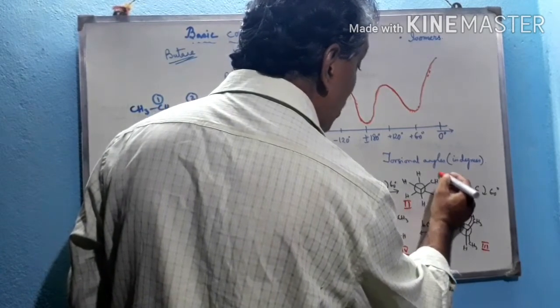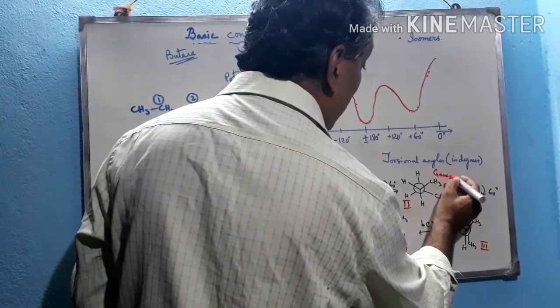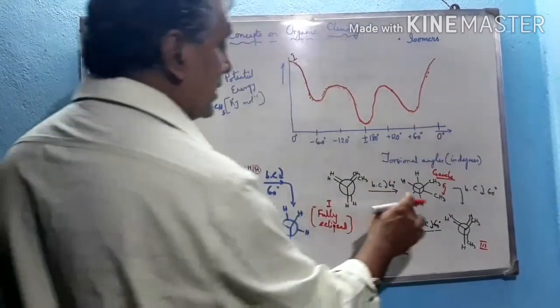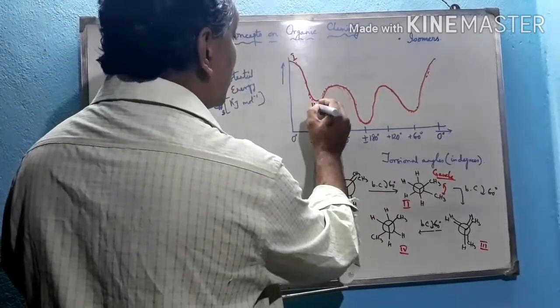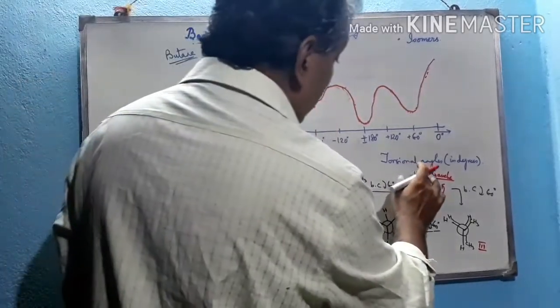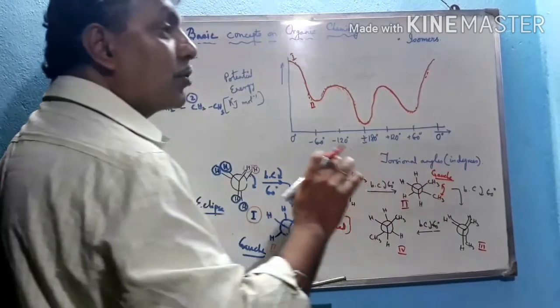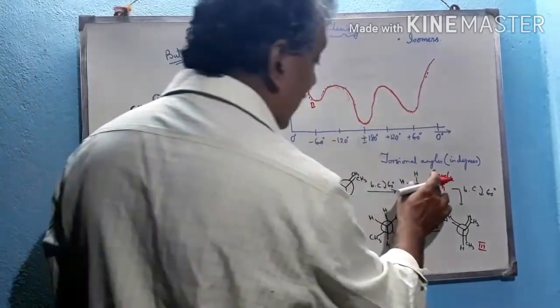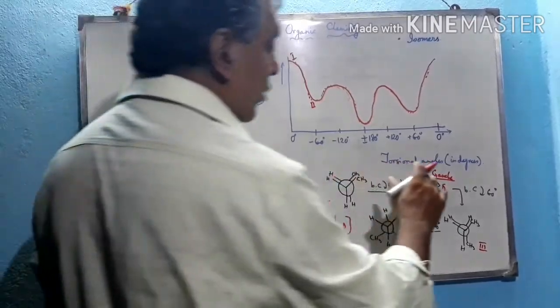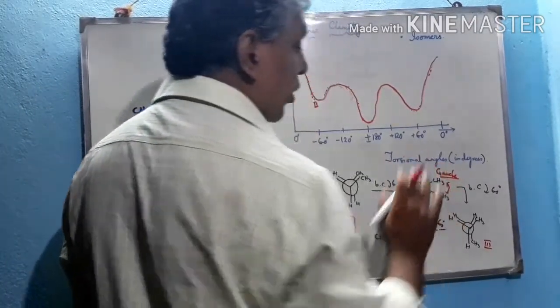This is called the gauche interaction, and that's why this structure is called the gauche structure. The second structure is gauche, which is more stable than 1, because steric hindrance and electronic repulsion are minimized, but still the CH3 groups are gauche with respect to each other.